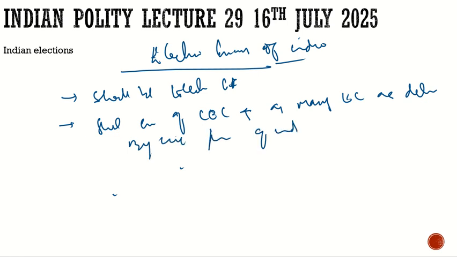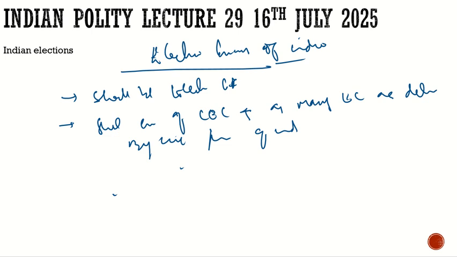So the constitution is very clear that there shall be the Election Commission and the Chief Election Commissioner of India.